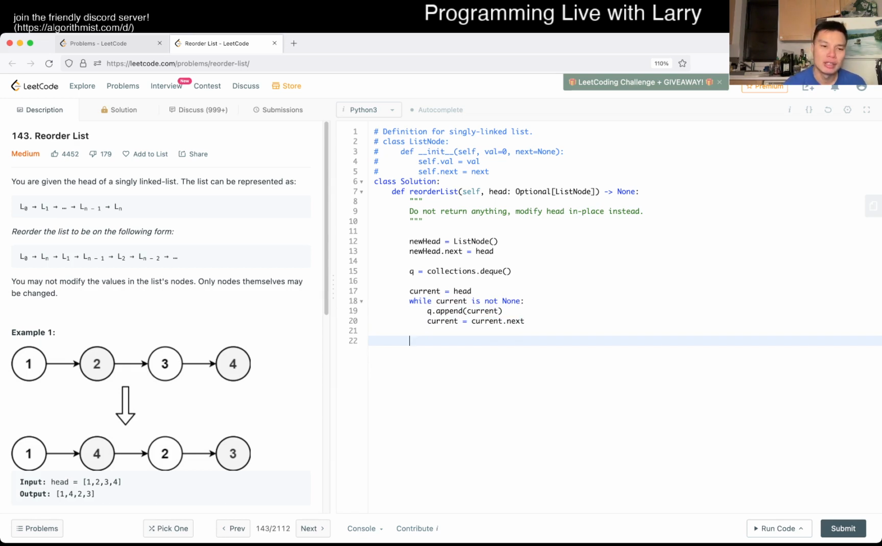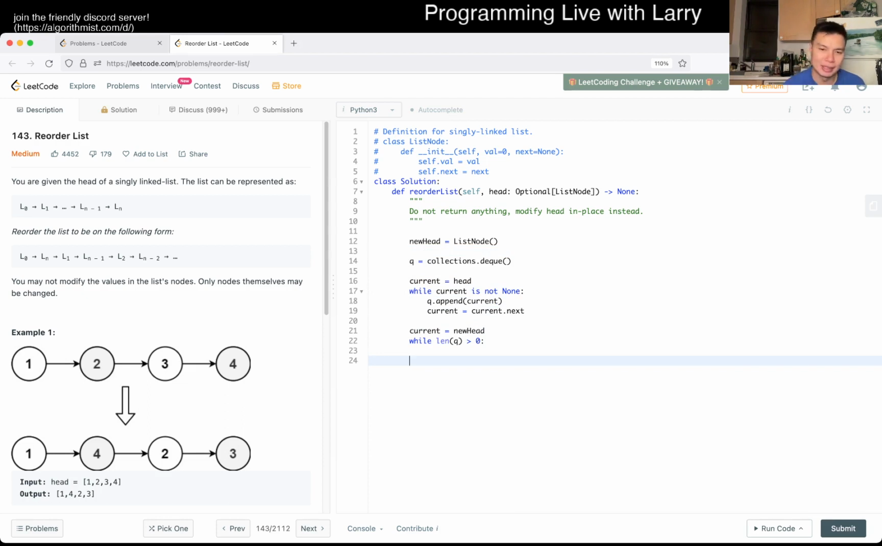Okay, now we just do what we said we would do, right? So while length of q is greater than 0, we pop off the front and then pop off the head. And then maybe here, maybe I didn't need this quite yet. No, I mean that's fine. So then now we just said current is equal to new head. Yeah, maybe we didn't need this. I usually do it just because it's a good sentinel, but I guess in this case it's not really necessary.